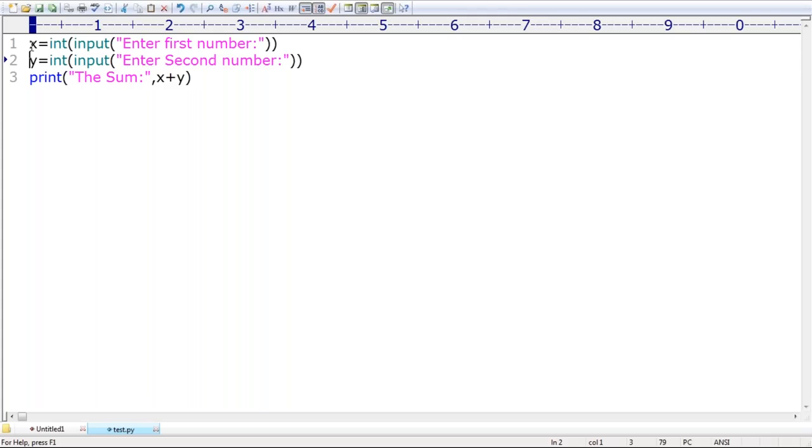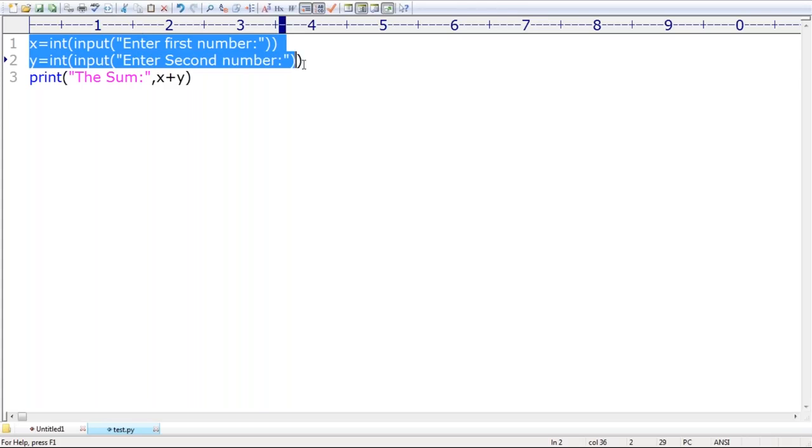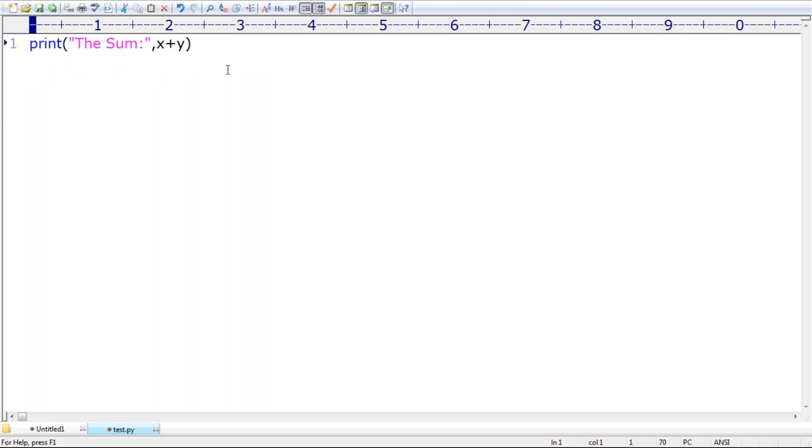Now, don't get shocked. Now the sum is, I have to take the first number. First number I have to read from the keyboard. Now take very, very special care.